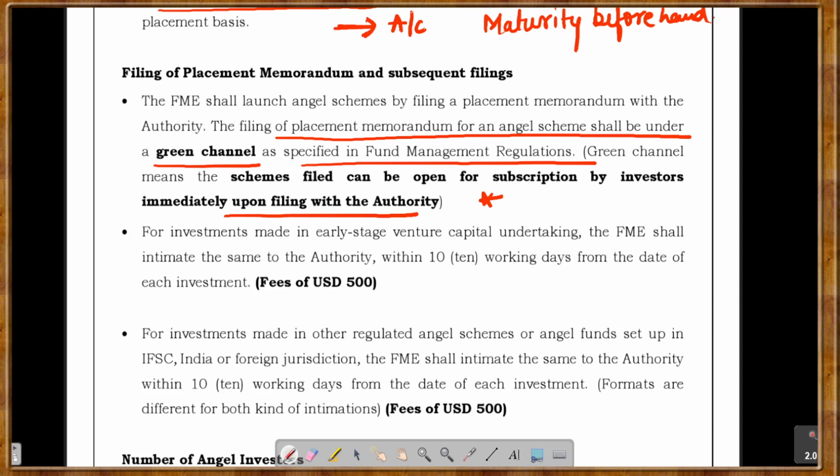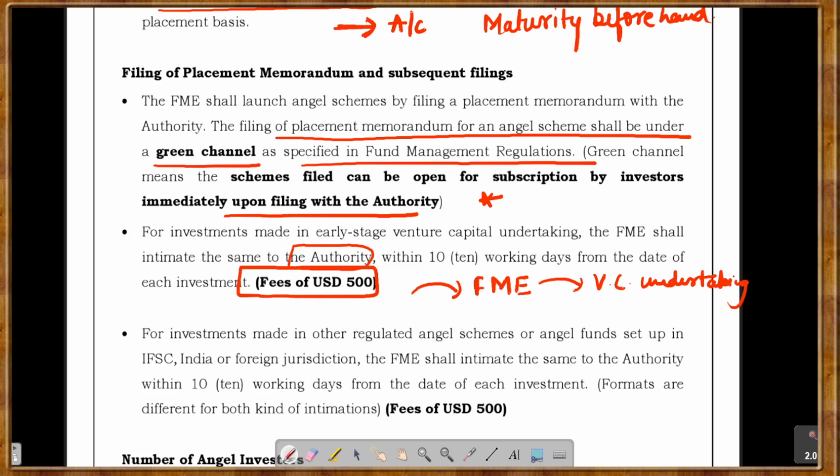Now next there is some fee. For investments made in early stage venture capital undertakings, you also have to tell the authority. So see, as a fund management entity, you have taken money from investors. You have taken the money from angel investors and now you are investing that money into early stage venture capital undertakings, right? So what is the fee for that? The fee is US dollar 500.